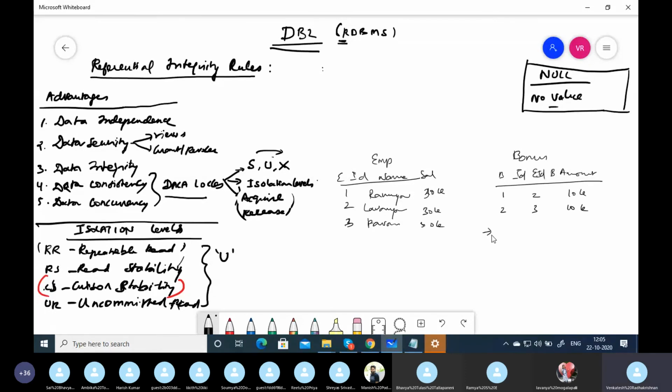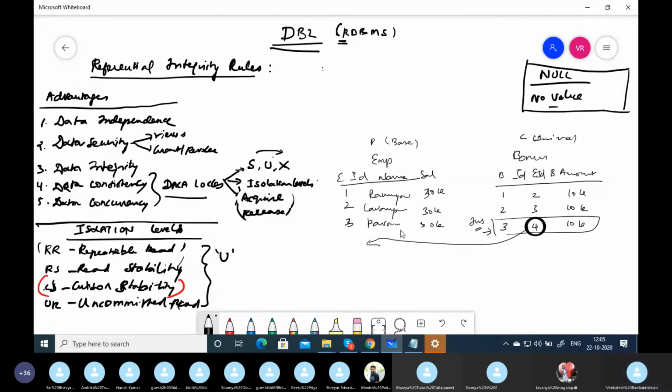Suppose I'm inserting a row here: 3, 4, 10K. Is it valid or not? No, sir. Why is it not valid? Because there is no employee with ID 4 in the employee table. When you're inserting a row in a child table, this being the parent table and that the child table, or base table and derived table, it checks whether the value is present.